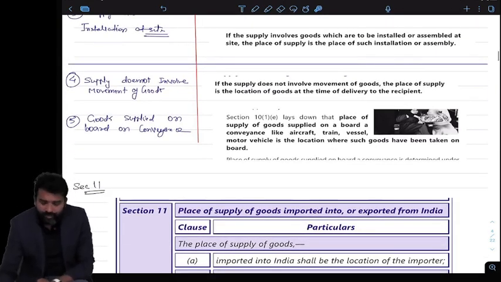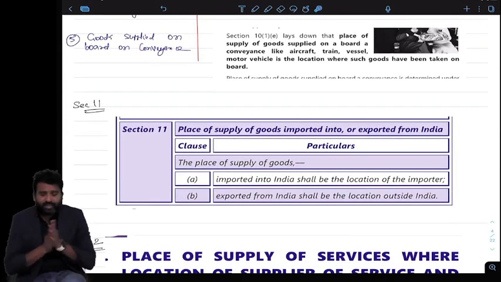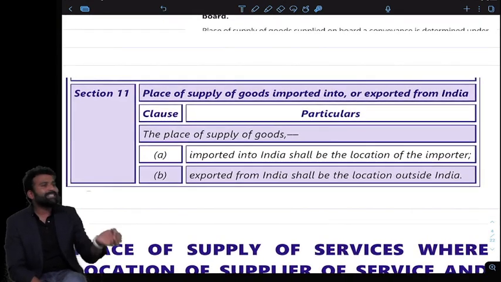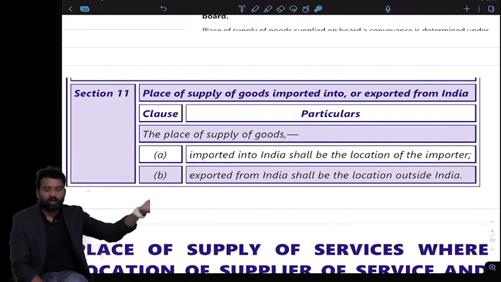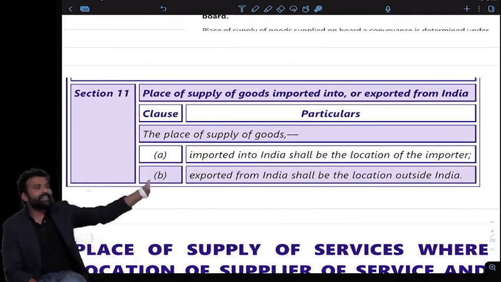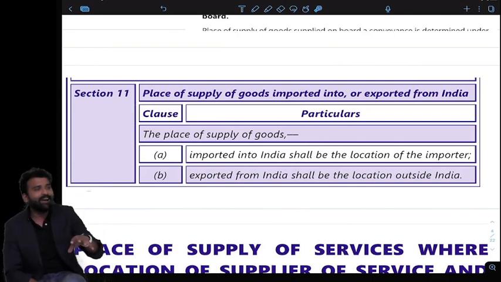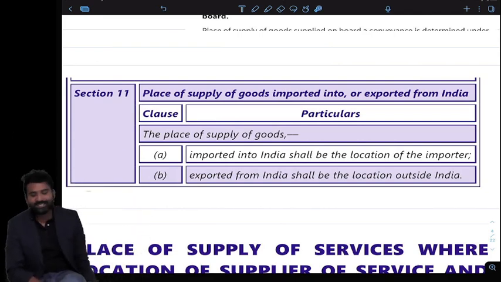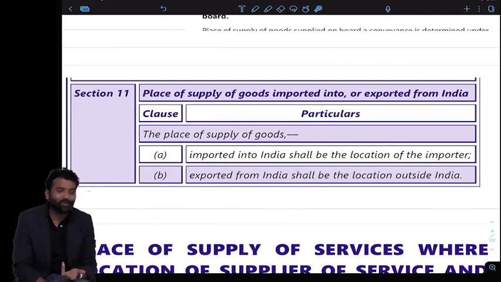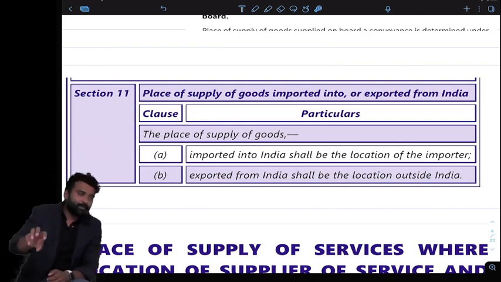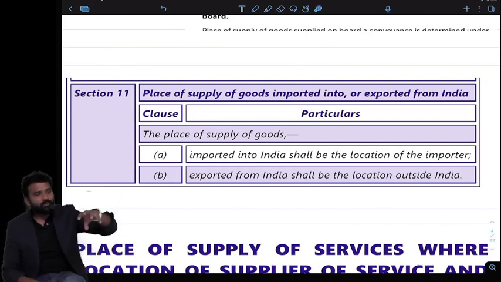Okay, now if we are talking about section 11, it's very simple. When it will be import and when it will be export. If the place of supply is in India and goods are coming from abroad, then it is import. And when goods are going outside India and place of supply is outside India, it is export. Place of supply is India means goods are consumed in India from abroad, then it is import. And when the goods are going outside India, then of course it is export. So in section 11, we don't have to look at anything because they are basically explaining the same thing that we have discussed in the interstate transaction definition as well. If the place of supply is in India, goods are coming from outside India, it's import.